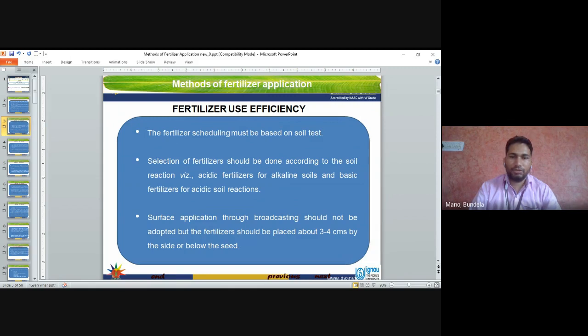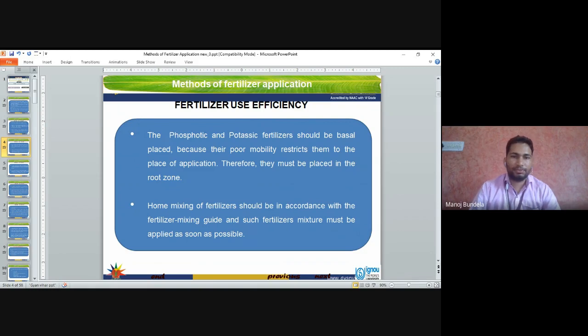Surface application through broadcasting should not be adopted, but the fertilizers should be placed about 3 to 4 centimeters by the side and below the seeds. So normally when we apply fertilizers, we will not place them near the seeds or near the plants. We keep them 3 to 4 centimeters away from the plants. The phosphatic and potassic fertilizers should be basal placed.